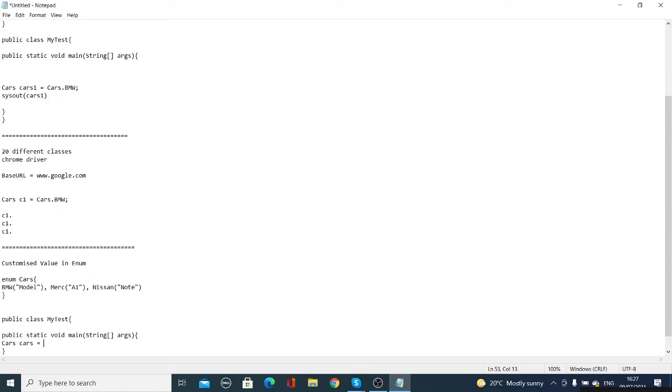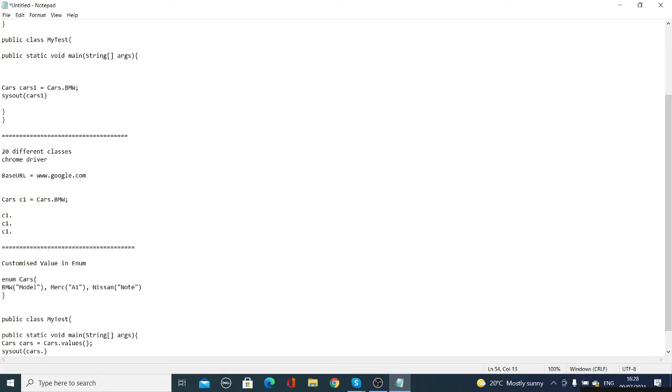Then you can have the class name. What is the class name? Cars.value. So what will it do? It will call this value from the specific class. And then if you want to use it, you can use it. You can use a for statement, but we are not bothered about that. You can directly put System.out and print the specific thing. How can you print it? Again, think whatever you want to do. So you put Cars inside, not outside. Cars dot, and it will get you the value.